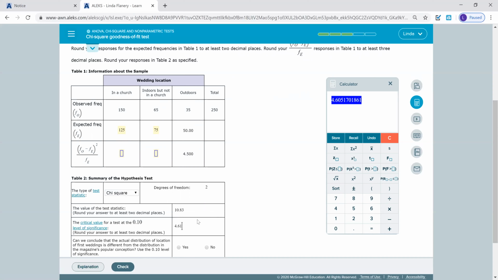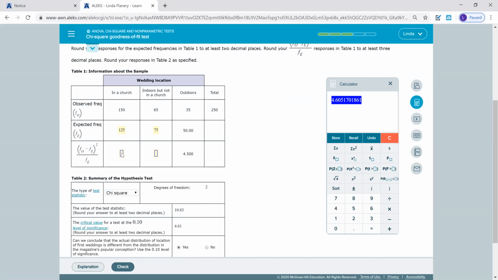Since my test statistic is greater than my critical value, I have to accept the alternative hypothesis that they are not equal or that they are different. So the question says, can we conclude that the actual distribution of locations of first weddings is different from the distribution in the magazine's popular conception? Yes, we are accepting H1 that they are different, so I am going to put yes.